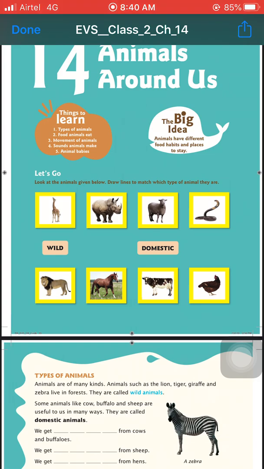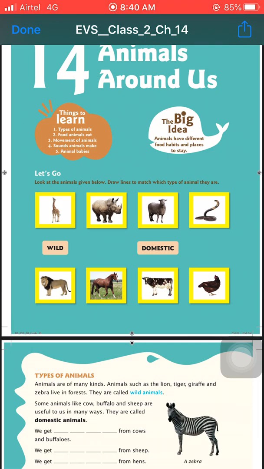So in this chapter we first talk about the different types of animals. Second is what type of food they eat. Third, how they move. Fourth is the different sounds of different animals. And fifth is animal babies.